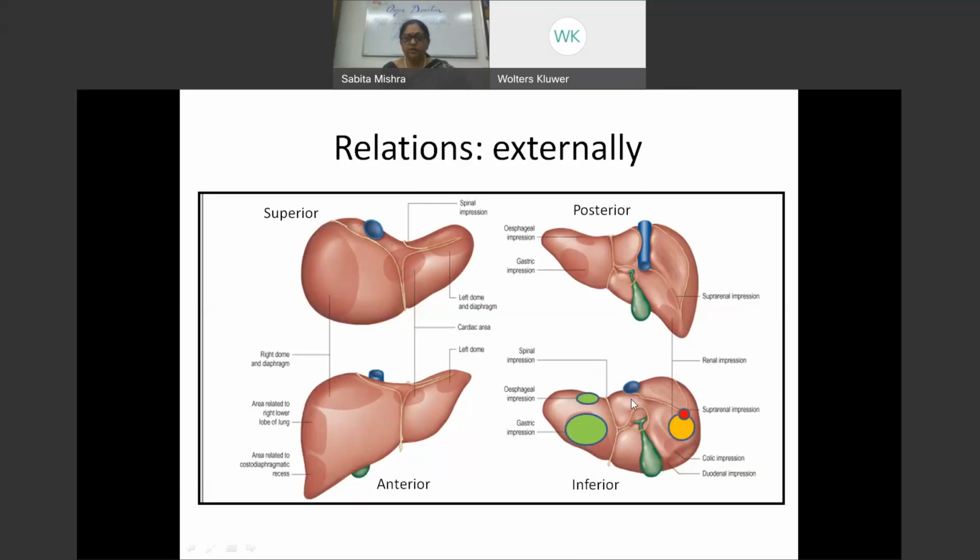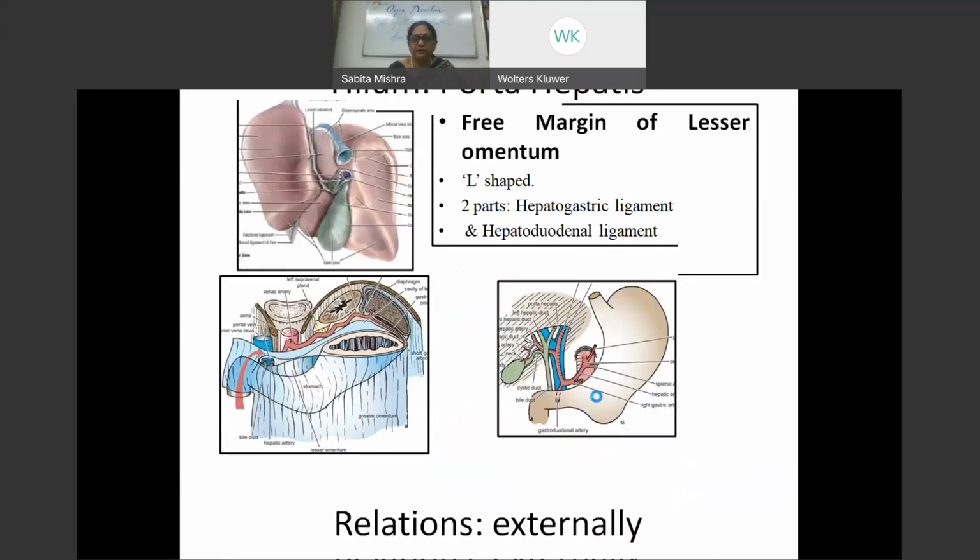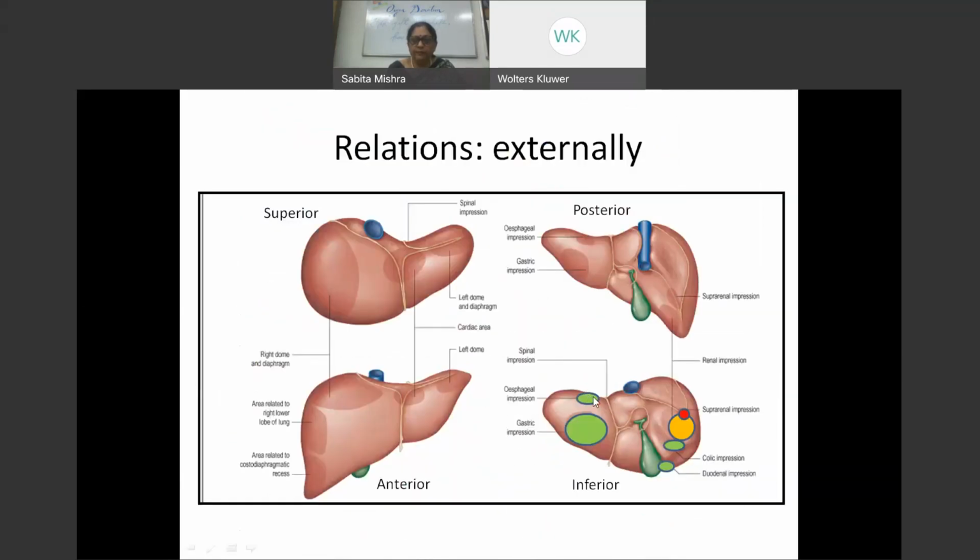The inferior surface is called the visceral surface, because a number of viscera are positioned in this area. Now, if we look at this, the first part, near the caudate lobe, is the esophageal impression. Near this is the esophageal relation, and this would be continuing with the gastric impression. So the liver on the left side is related to the esophagus, the fundus, and the stomach, which is related to the left lobe.